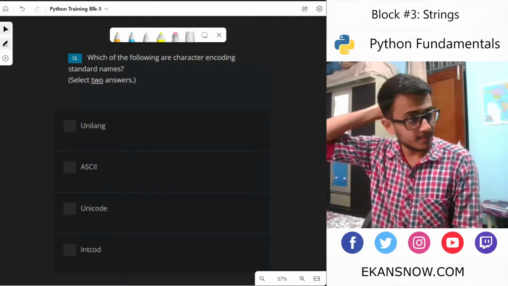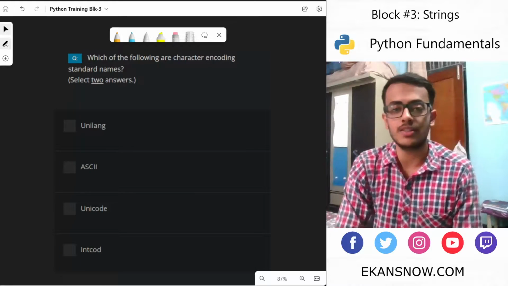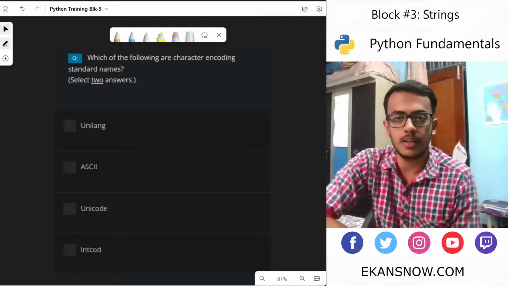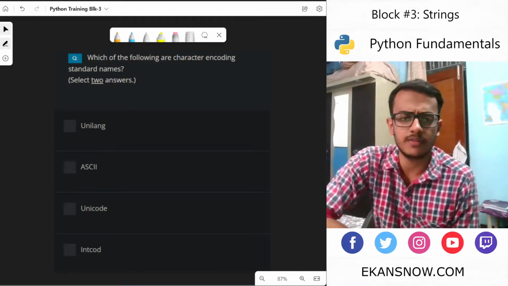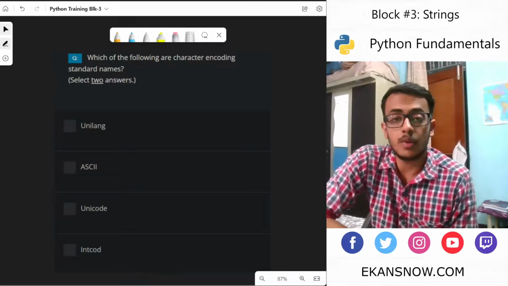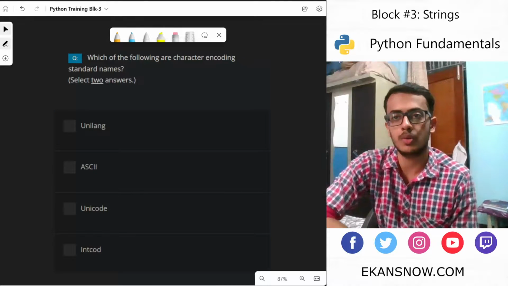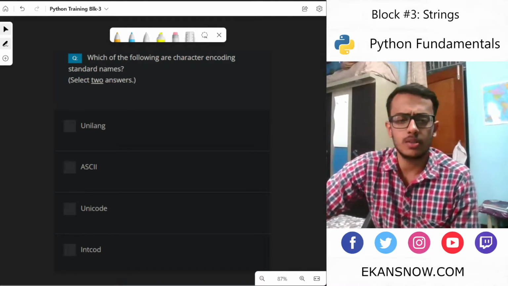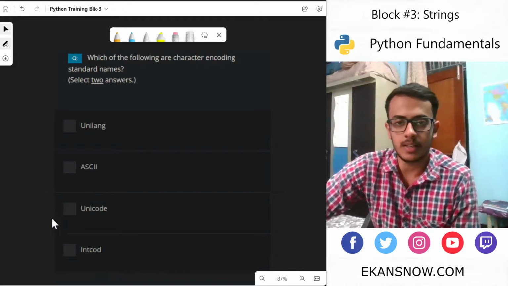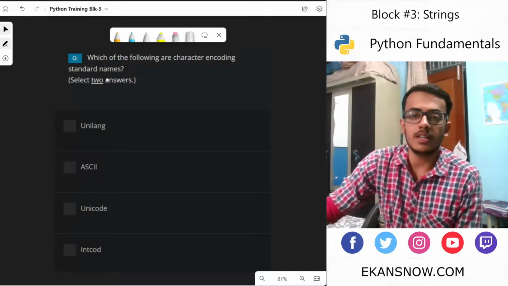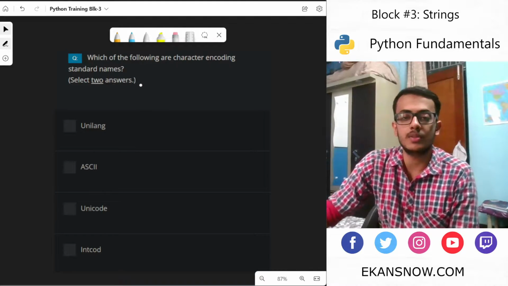So we are done with packages and modules in block one. Second was exceptions, and I cross-checked all the answers were fine. And in block three, we are going to cover strings. There's not much to discuss over here, so let's just get started. Which of the following are character encoding standard names?